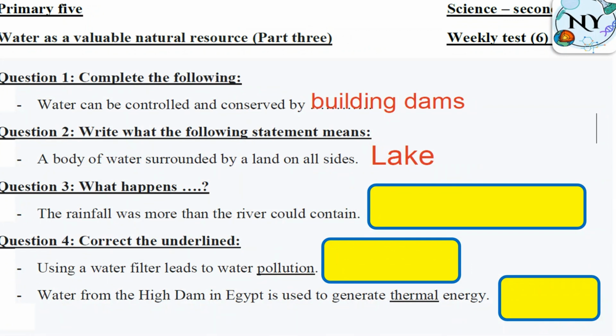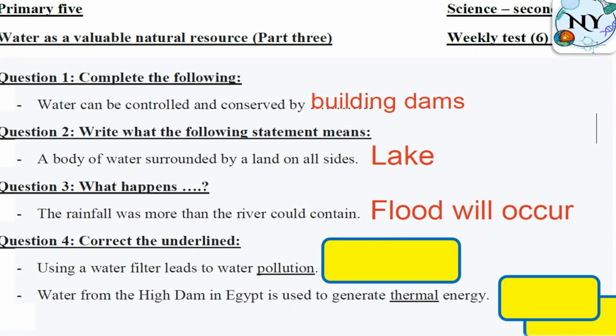So don't forget. What happens when the rainfall was more than the river could contain? What do you think? Is it drought or flood? Flood will occur. Using a water filter leads to water pollution.